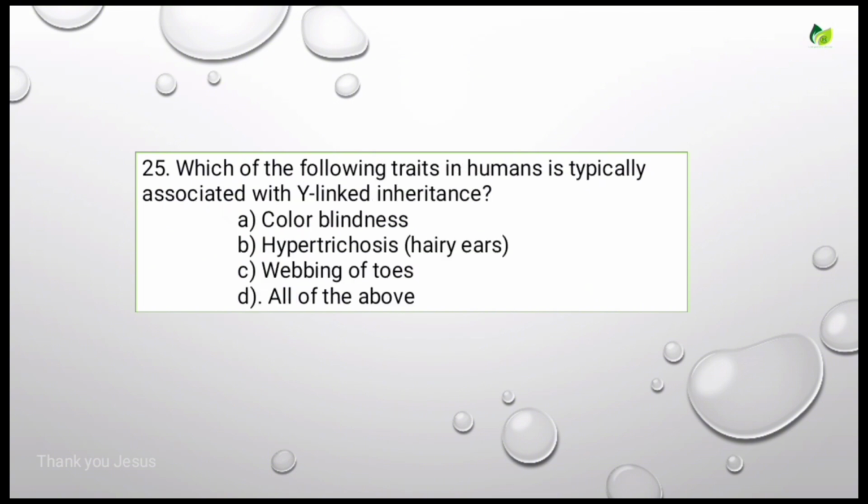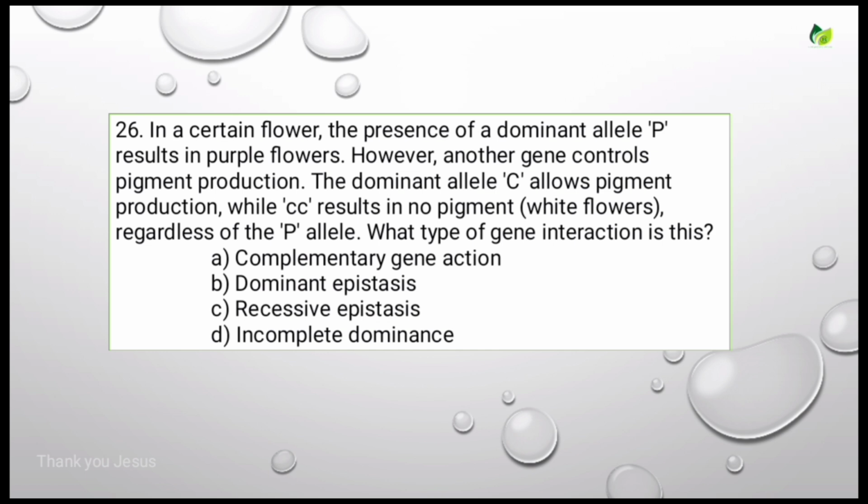Which of the following traits in humans is typically associated with Y-linked inheritance? Options are color blindness, hypertrichosis, webbing of toes, all of the above. So for this, the correct answer is all of the above. These three characters are showing Y-linked inheritance. That means they are only expressed in males. Let's see the next question.